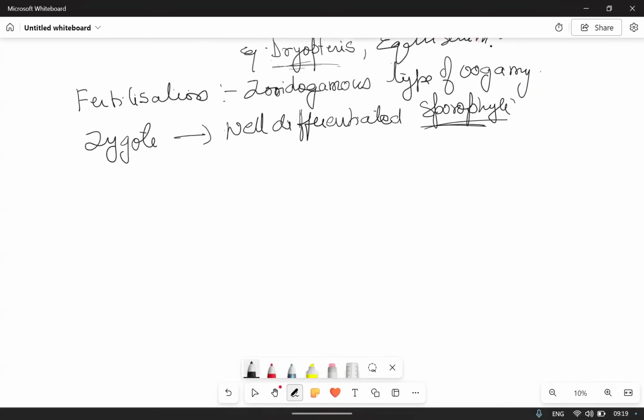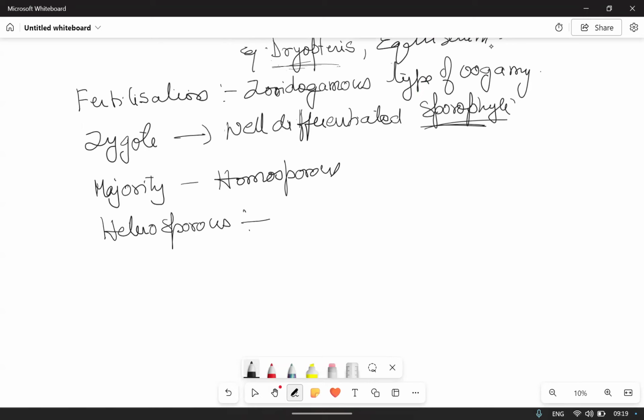And here, what about the spores? Are they homosporous or heterosporous? Homosporous. Here, the majority are homosporous, but you can see the heterosporous condition also.